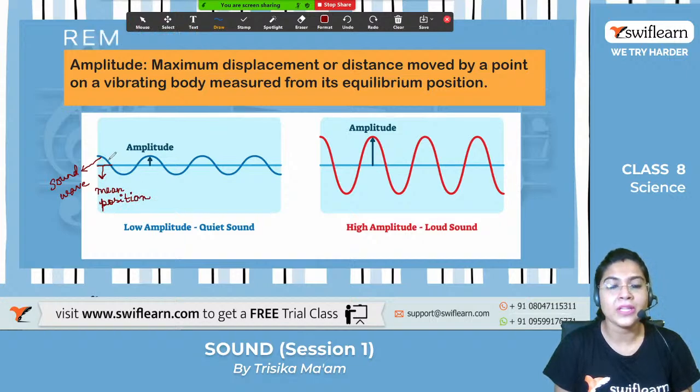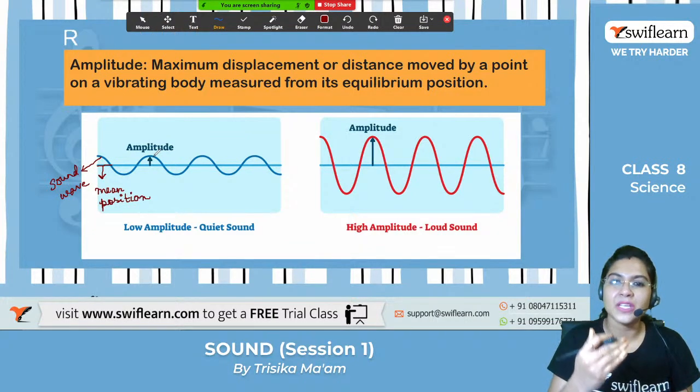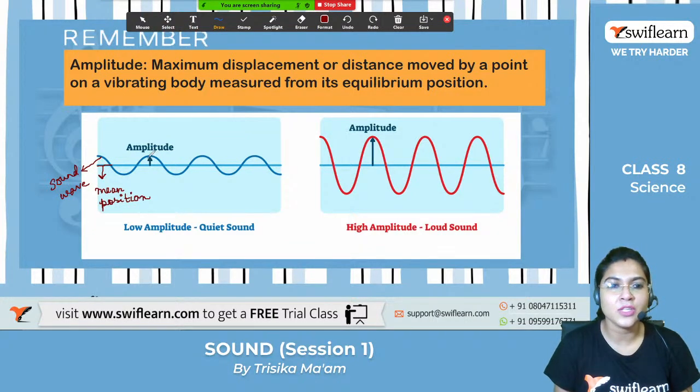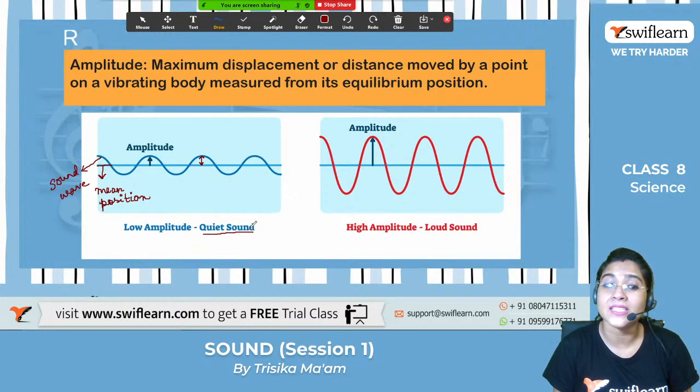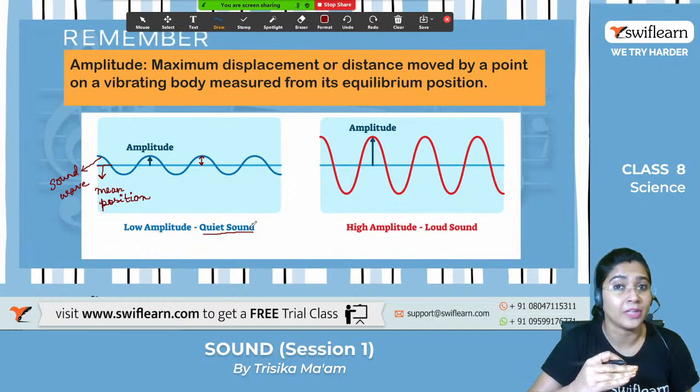Now when the sound wave is traveling, it is making some displacement, the distance between the highest point and the mean position, right? So when the highest height of the wave and the mean position is low, we can say that sound is a quiet sound, or a very low amplitude sound.